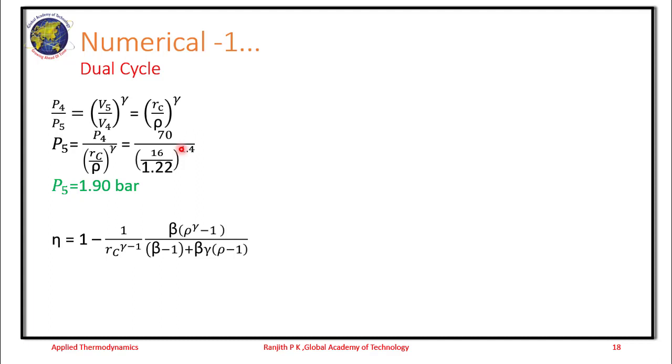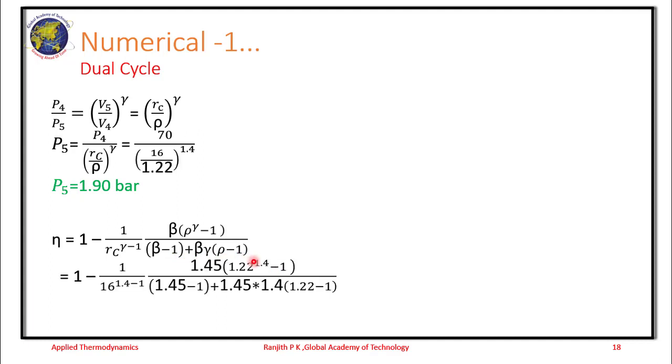The next step is to calculate the efficiency, which is given by this expression: 1 minus 1 divided by RC to the power gamma minus 1, times beta into rho minus 1 divided by beta minus 1 plus beta into gamma into rho minus 1. We have all the values. When we substitute, we end up calculating the efficiency as 0.8273, or 82.73%.